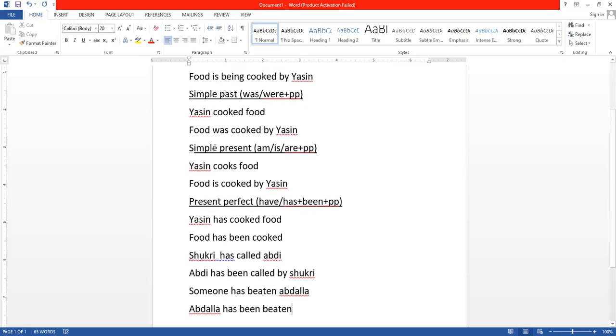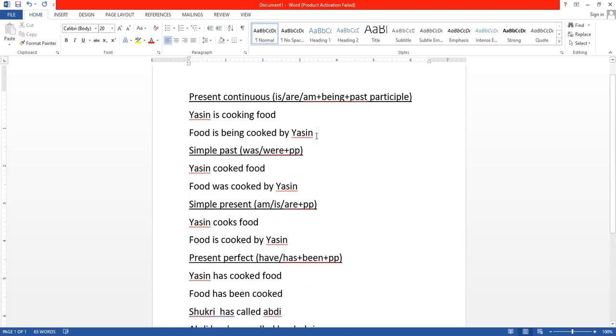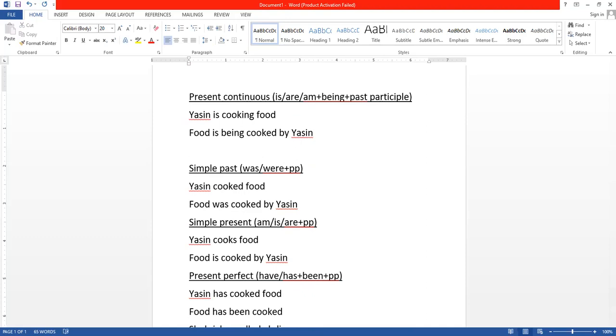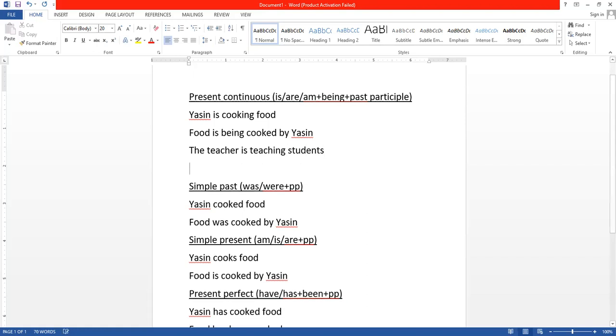All these words can change, by the way. For example, I can also say the teacher is teaching students. Present continuous, isn't it? The teacher is teaching students. The teacher is the subject. Is teaching is present continuous. Students is the object. I can make this become passive.